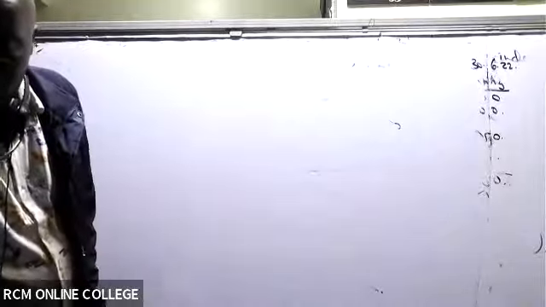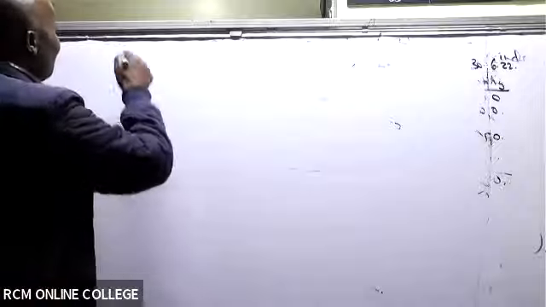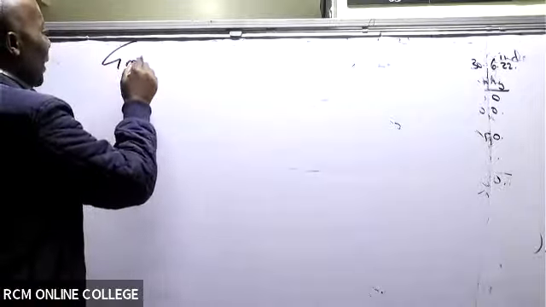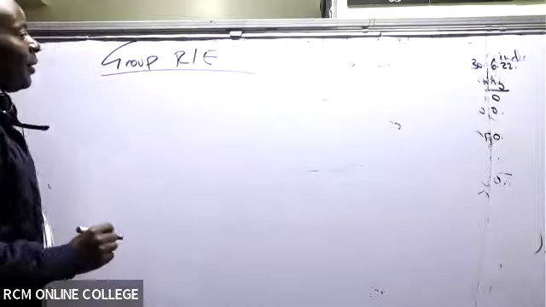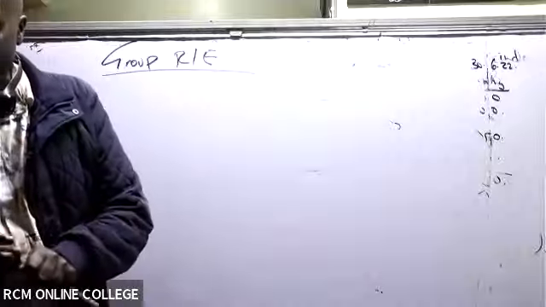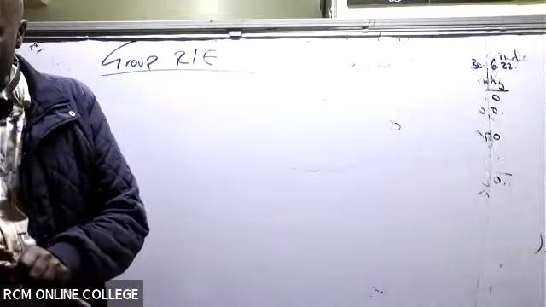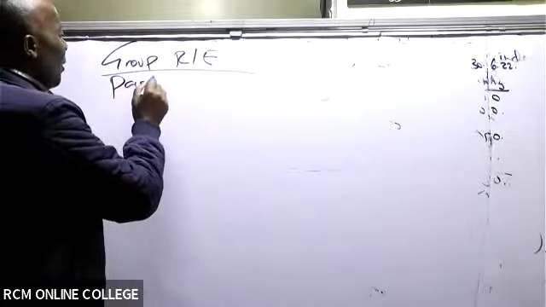So retained earnings, what do we have here? We start with group retained earnings. I don't like doing it at all because it's just a waste of time. So we have the parent's retained earnings. Are you able to see the parent's retained earnings, you guys?